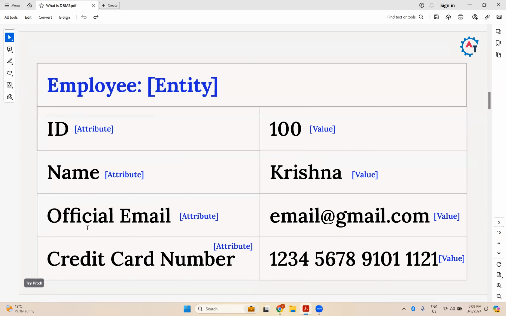ID, name, official email, credit card number. And each attribute has its value. ID is 100, name is Krishna, official email is email@gmail.com, and the credit card number is the big number 1 2 3 4 5 6 7 8 9 1 0 1 1 1 2 1, something like that. So what is entity? What is attribute? What is value? And what exactly is data now?